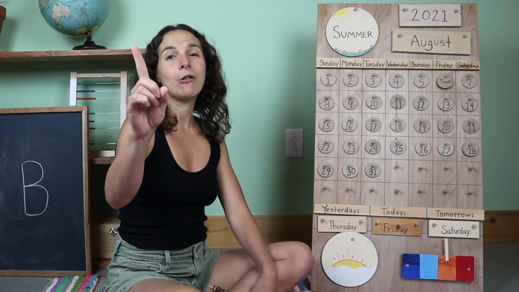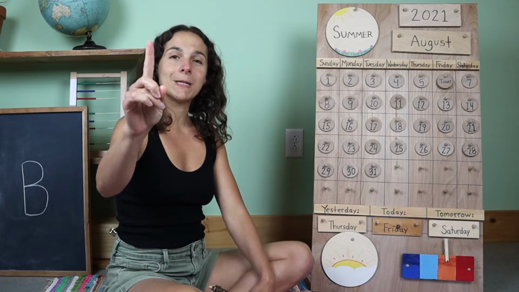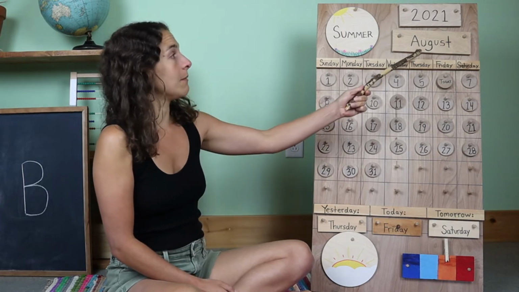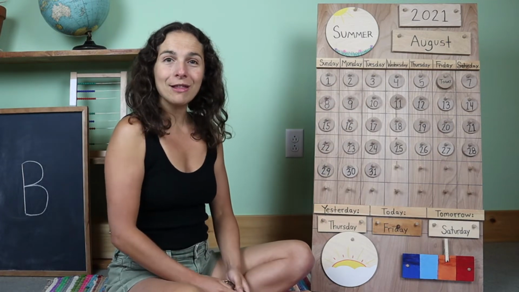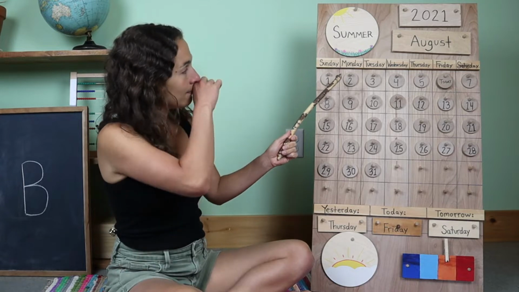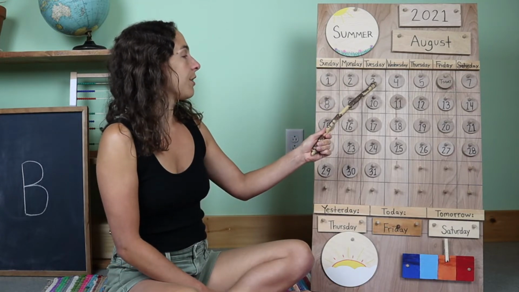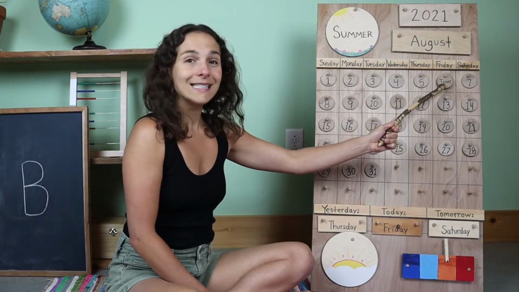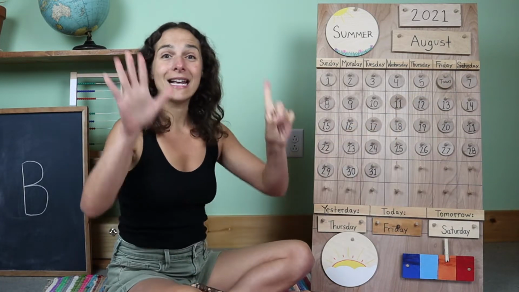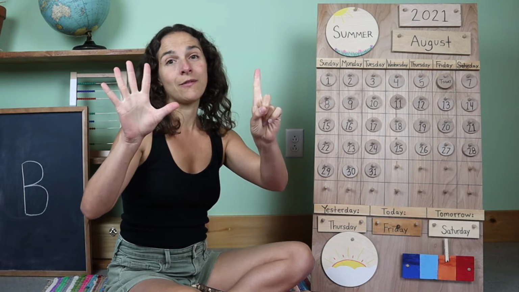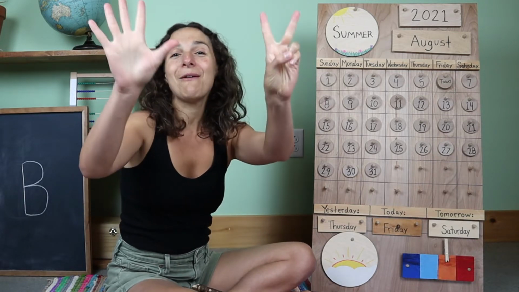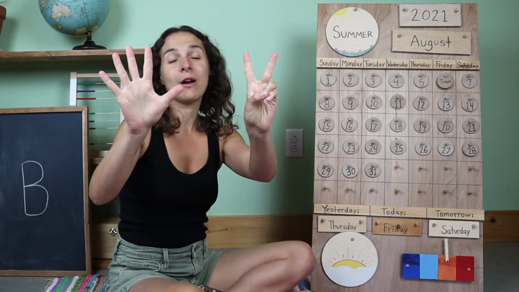So let's get out our counting fingers and warm them up to give them a little stretch. I wonder how many days we've had so far in the month of August. Will you count with me? 1, 2, 3, 4, 5, 6. We have had 6 days so far in the month of August. And if we put up one more finger, now we have 7 fingers and we are ready to sing the Days of the Week song.